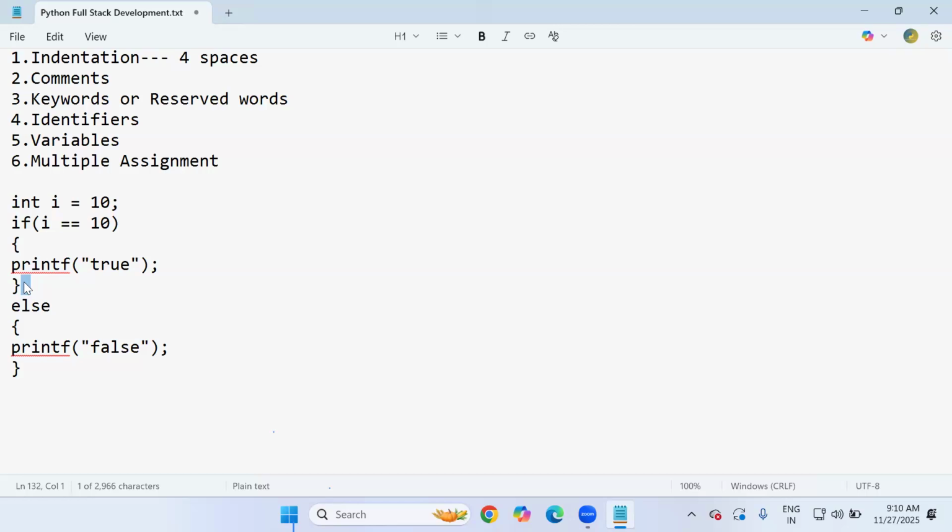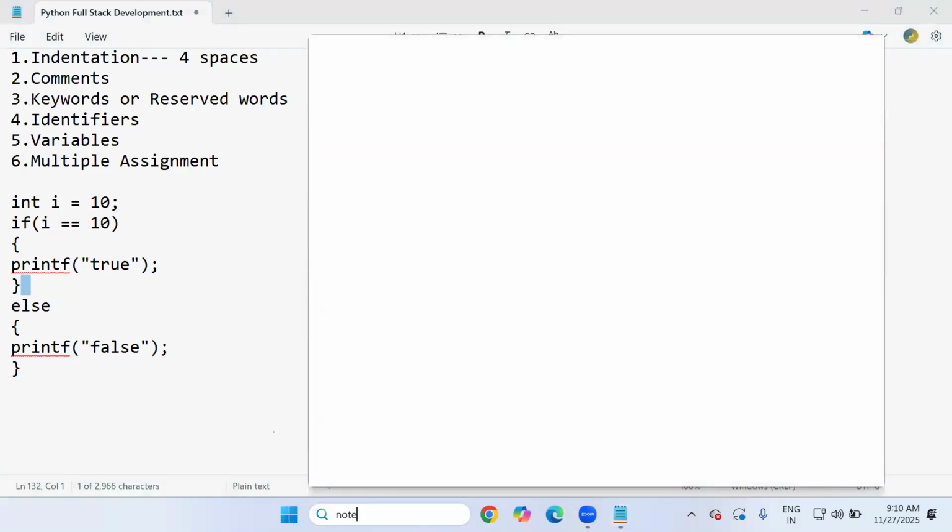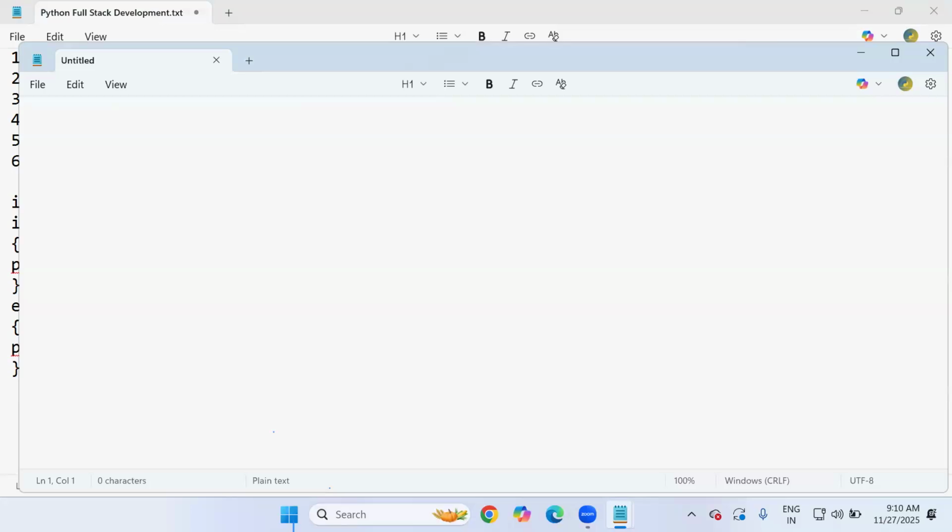First, let's look into the Notepad code editor. If I write code in Notepad, you will see what kind of problems we can face. Just open Notepad, a plain text editor, and I'm writing standard Python code here: I equal to 10.